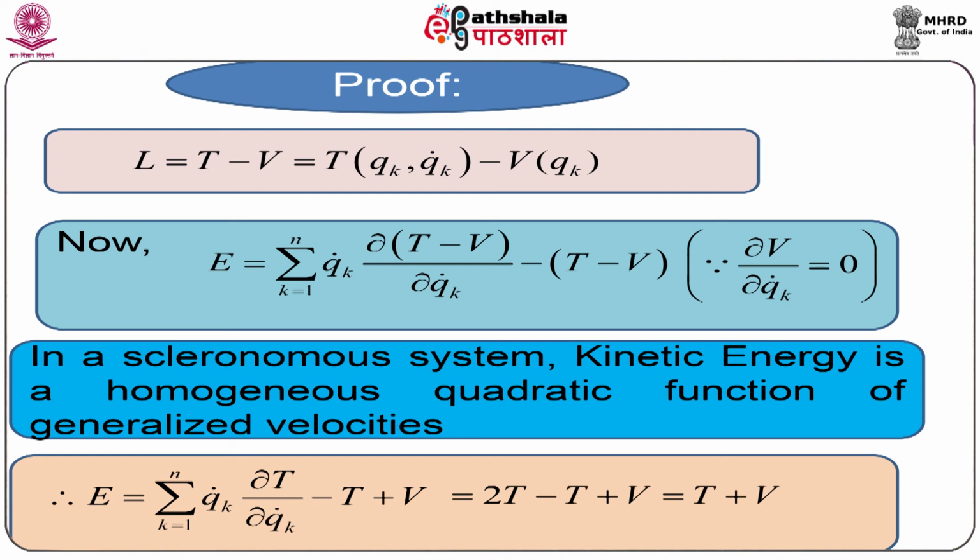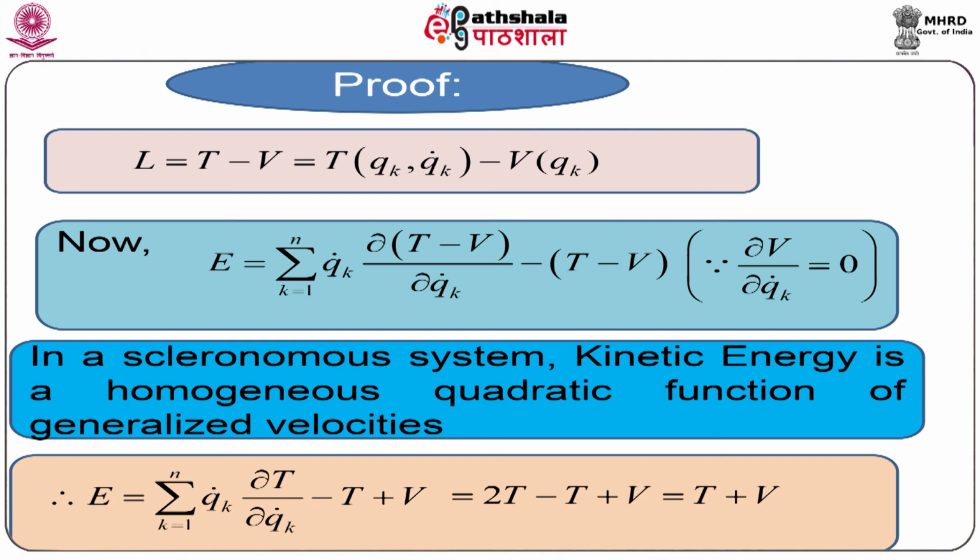Now, E equals summation over k of qk dot ∂L/∂qk dot minus L. Here L has been replaced by T minus V, and we get this result. Since ∂/∂qk dot operated on V equals 0, we can write this equation.